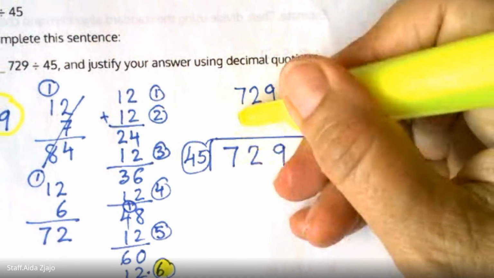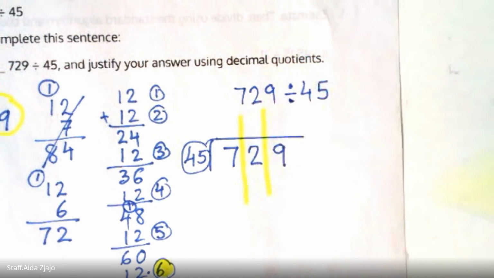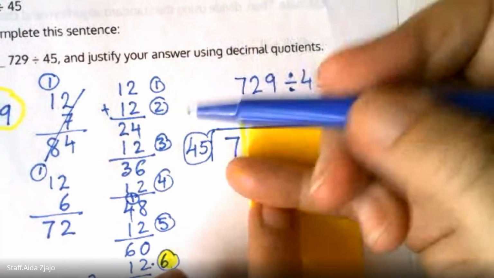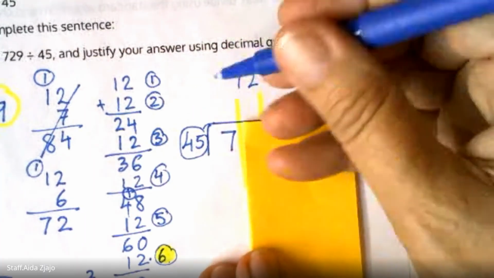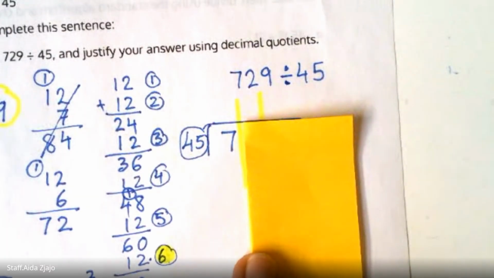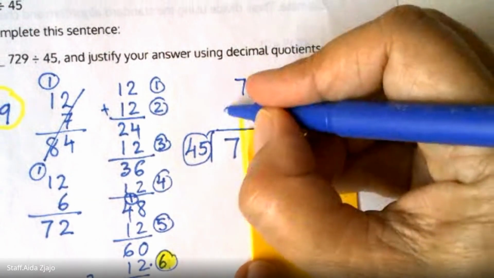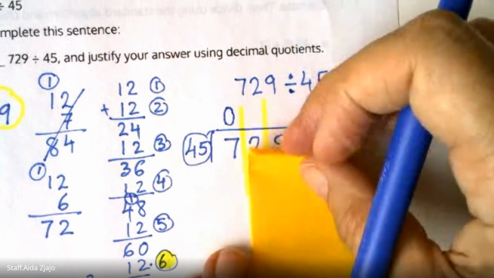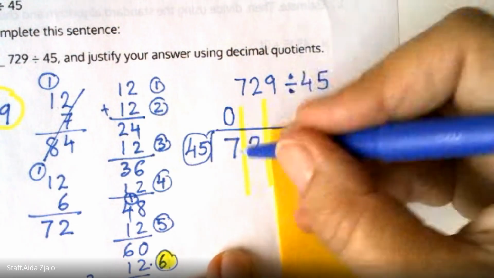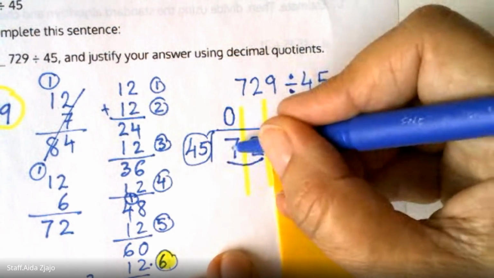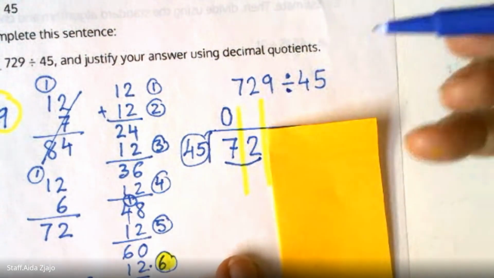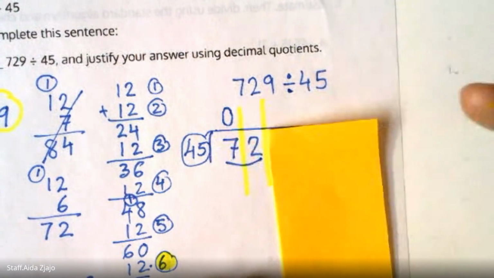If we go one number at a time, we can think, okay, if you have 7 hundreds, can you make groups of 45? If you have 7 hundreds, you can't. You can make 0 groups of 45. If you change the hundreds into 72 tens, yes, if you have 72 tens, you can make groups of 45.